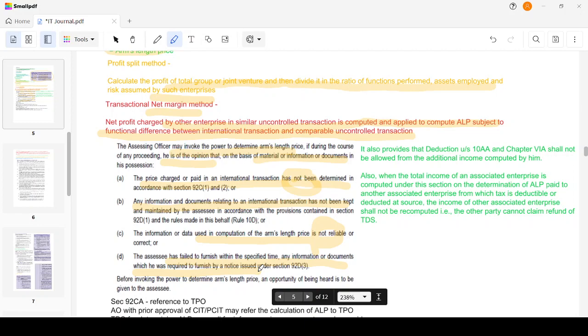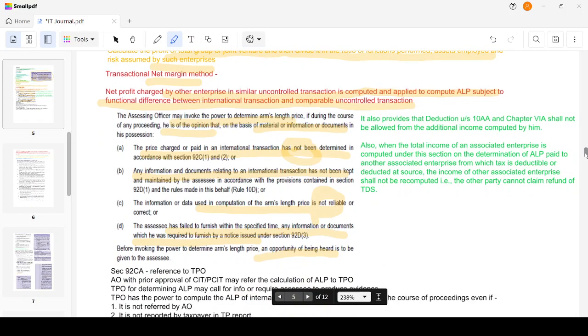Before invoking the power to determine the arm's length price, an opportunity of being heard, there is ROBH, right? Reasonable opportunity of being heard is to be given. So whenever something is being done which is not favorable to the assessee, the law states that a reasonable opportunity of being heard should be given. Reasonable opportunity of being heard means I have to give a notice that I am finding this as an issue. Now that the assessing officer has determined the arm's length price, it is determined as 150.